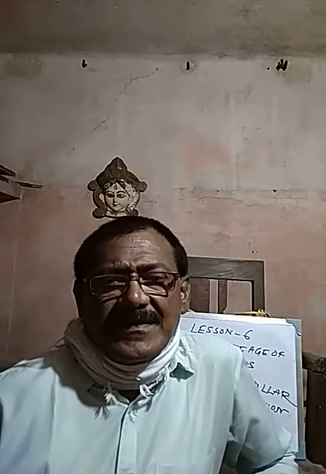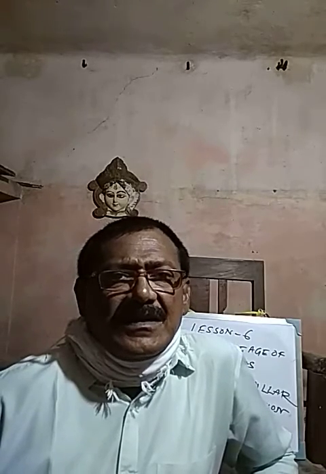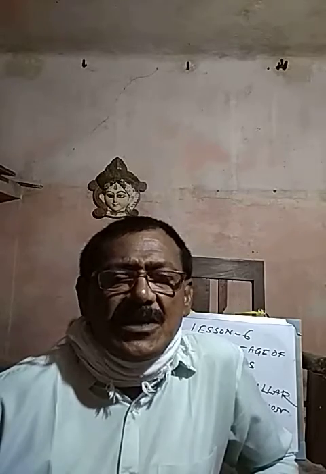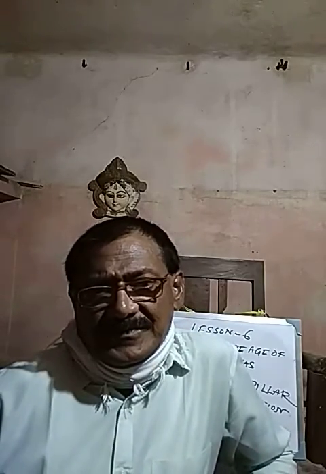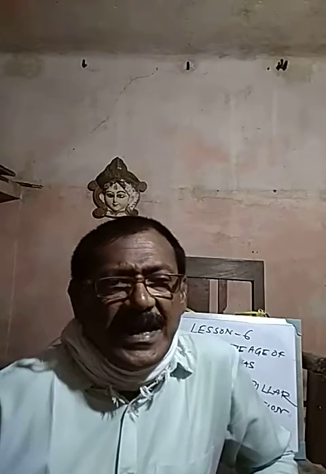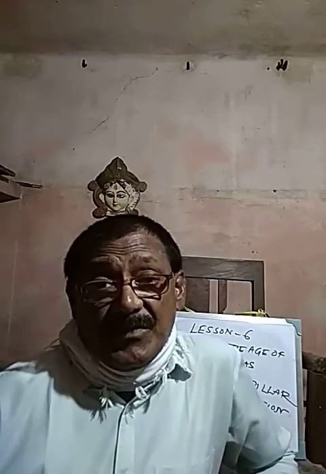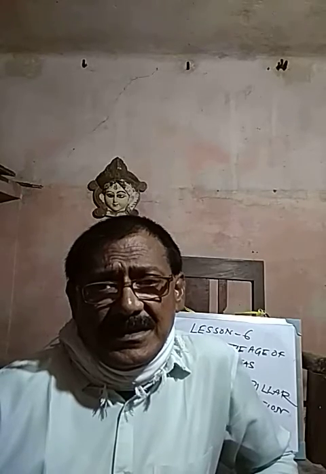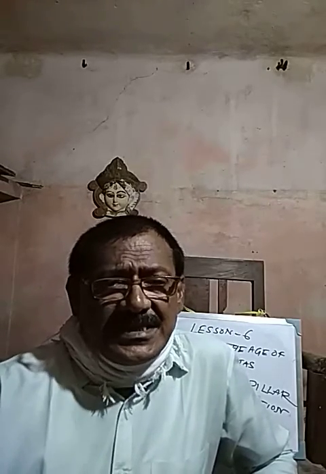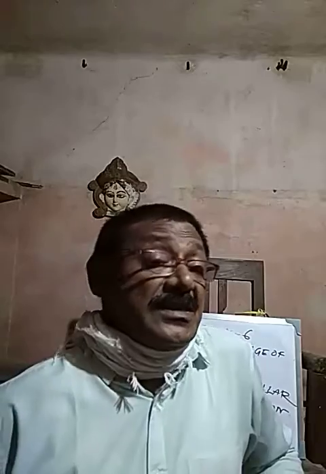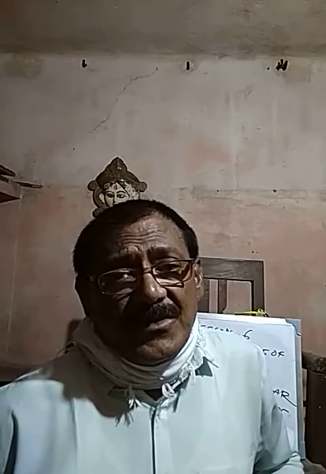The main aim of the Allahabad pillar inscription was to praise the achievements of Samudragupta. That's why it is also known as Prayaga Prasasti. It was constructed beside Prayaga. At Allahabad, Prayaga is there, you know. So it is also known as Prayaga Prasasti. Prasasti means praise. Of whom?